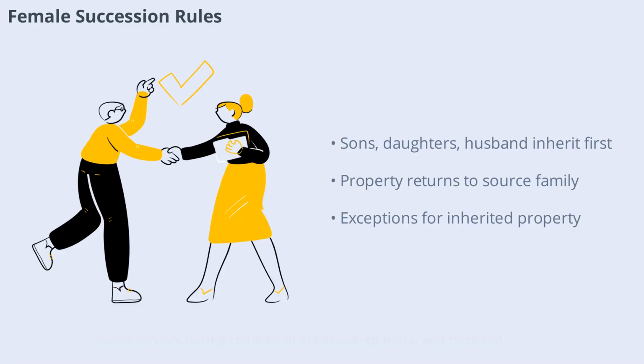First, it goes to sons, daughters including children of predeceased heirs, and husband. If no issue exists, property inherited from parents goes to father's heirs, and property from husband or father-in-law goes to husband's heirs. These exceptions ensure property returns to the source family when no direct descendants exist.